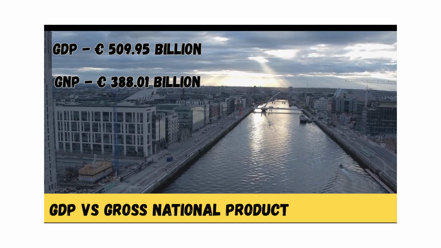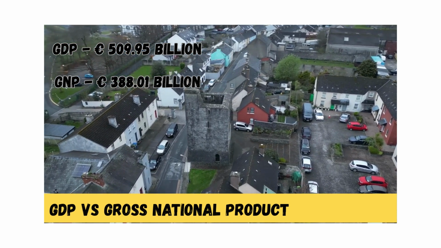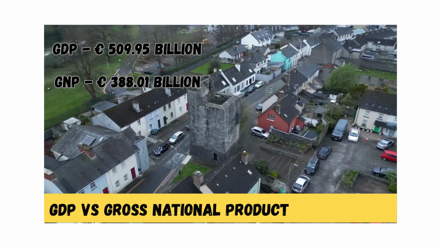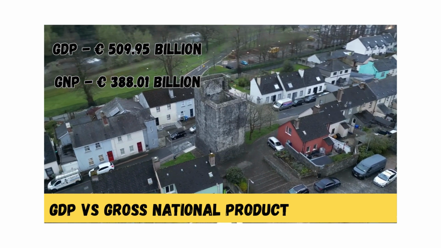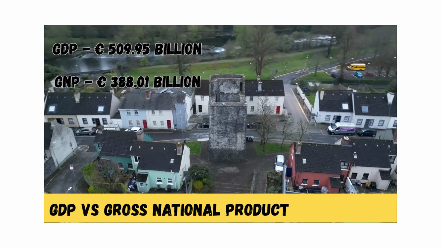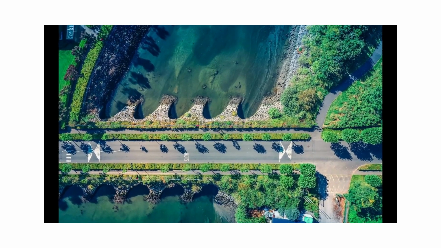In short, GDP counts everything made in the country, even if foreigners take the profits home. GNP only counts what the country's own citizens and companies keep, no matter where they earn it. That's why GNP can sometimes tell you more about a country's real economic strength in a global economy where companies move around a lot. Alternatives to GDP.